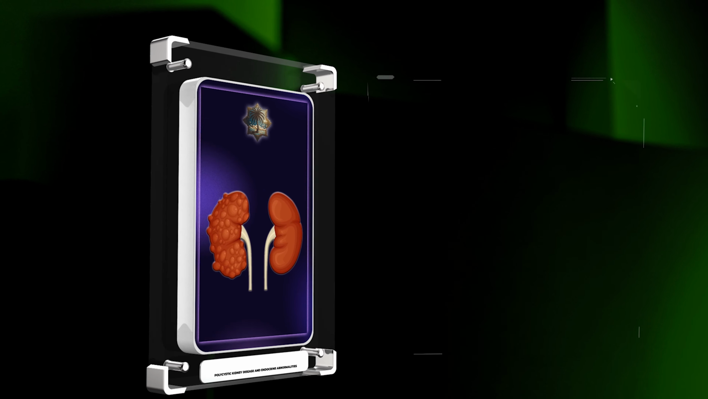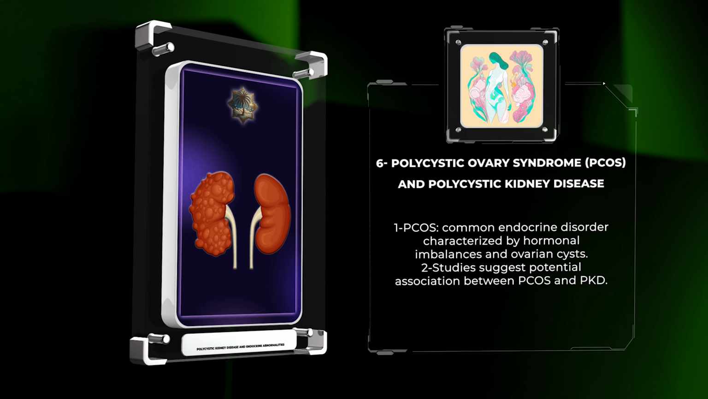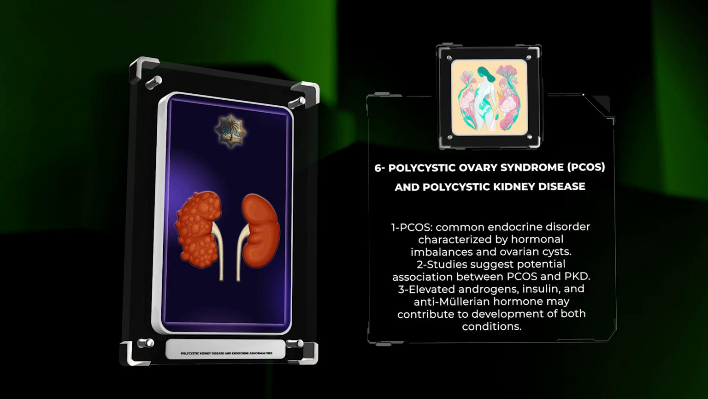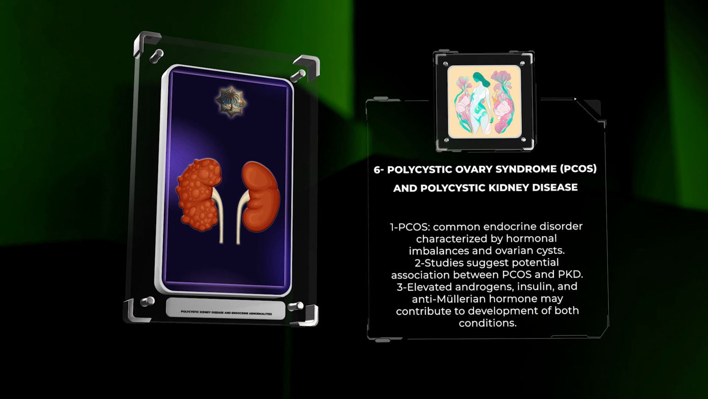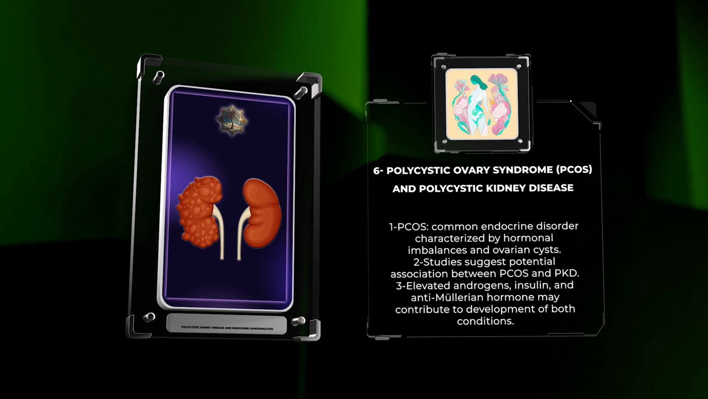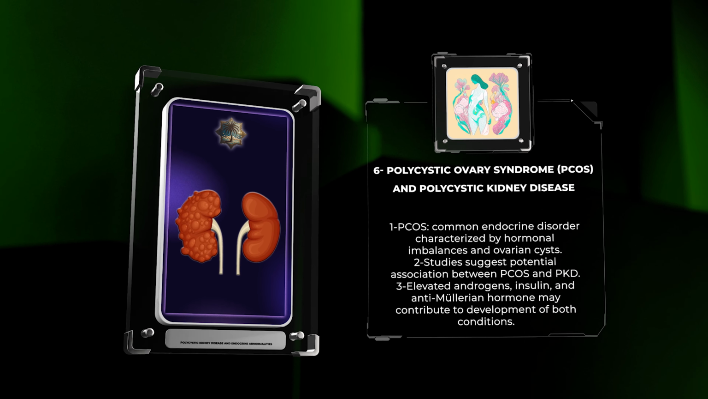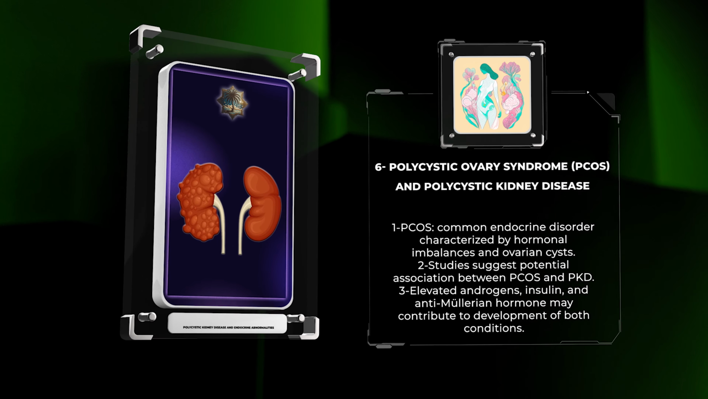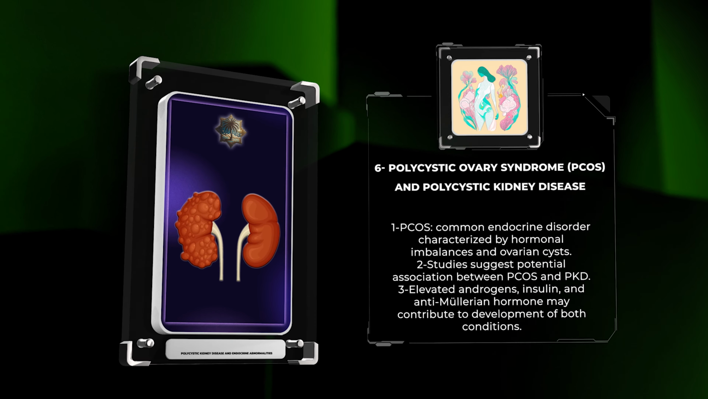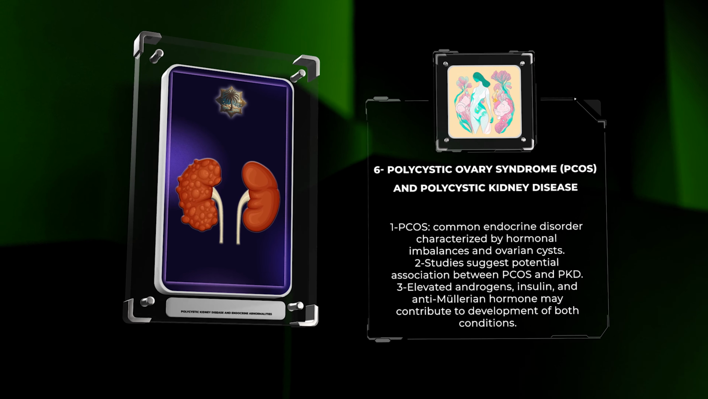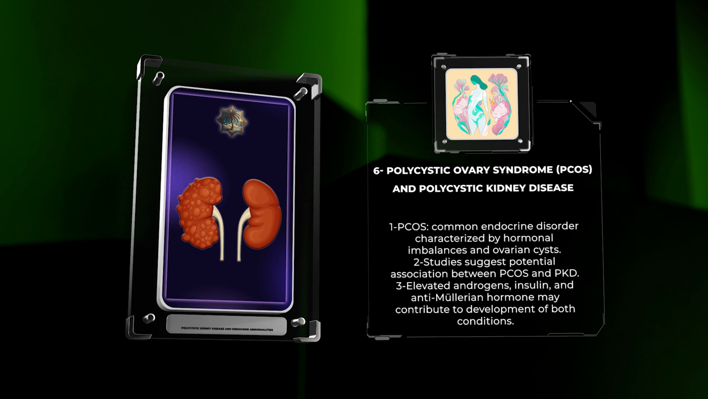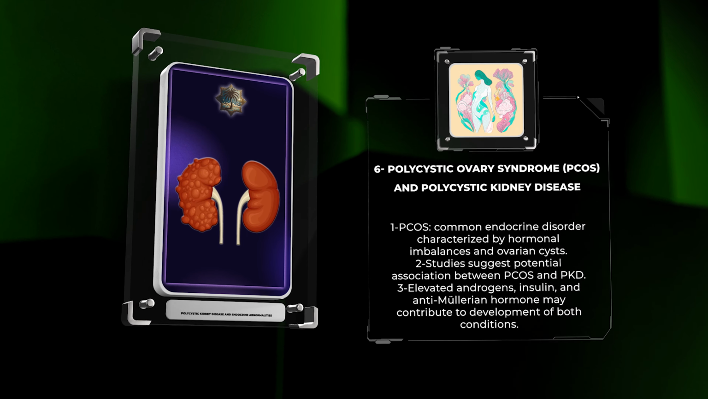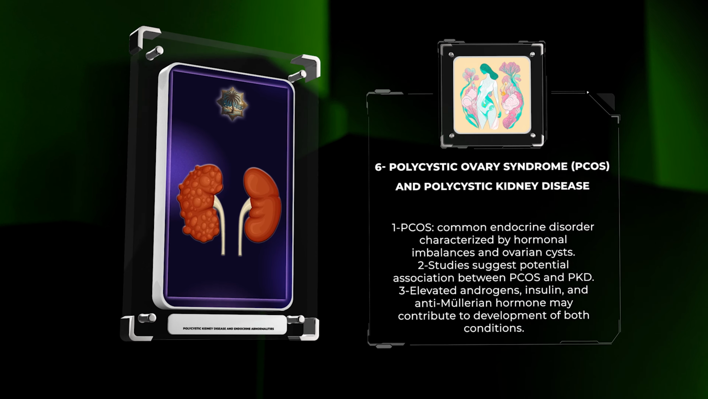Polycystic ovary syndrome, PCOS, is a common endocrine disorder characterized by hormonal imbalances, ovarian cysts, and insulin resistance. Interestingly, studies have highlighted a potential association between PCOS and PKD, suggesting a shared pathogenesis between these conditions. Hormonal dysregulation, such as elevated androgens, insulin, and anti-Mullerian hormone, AMH, may contribute to the development and progression of both PCOS and PKD. Further research is warranted to elucidate the intricate interplay between these two disorders.